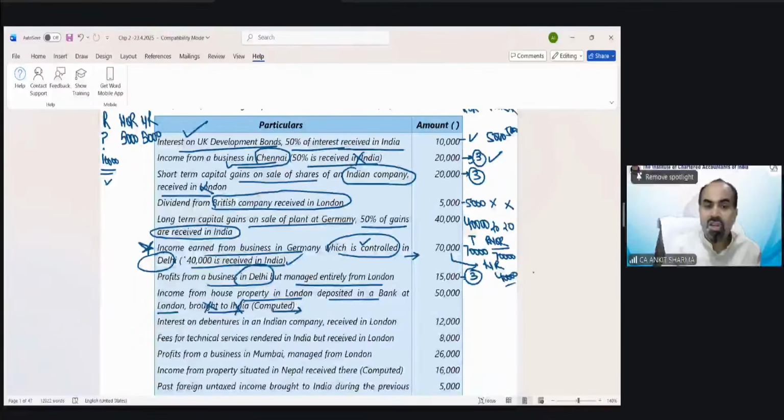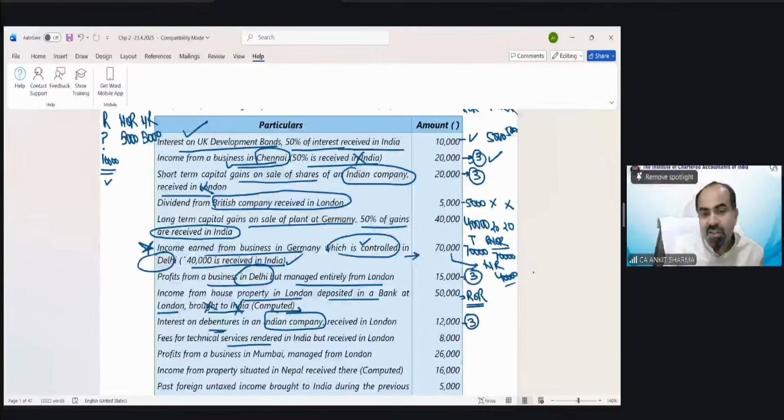Now the question says income from house property in London, deposit in a bank at London, and that is computed. So this is going to be taxed only in the case of resident and ordinary resident. No other taxability in RNOR or NR. Interest on debentures of an Indian company. So Indian company is there, that means taxable for all three categories.